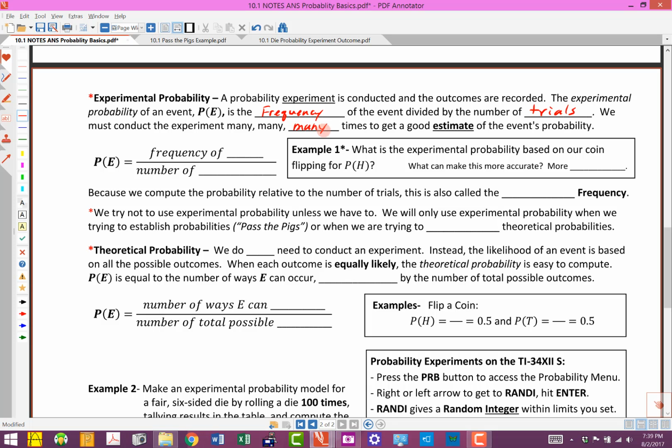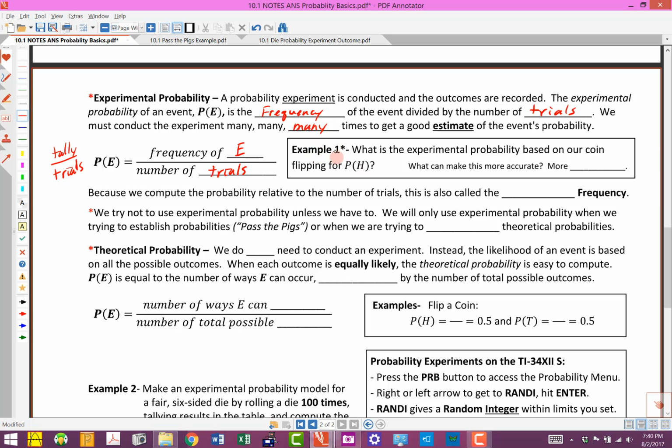Okay, so the experimental probability is figured out this way. It's the frequency of E, in other words, how many times did it occur, divided by the number of trials. Now, sometimes what I'll say is it's the tally over the trials, if you want to remember it that way. So when we're talking about an experimental probability, we tally up how many times whatever we were interested in counting occurred, divide it by the number of trials, and that's the experimental probability.